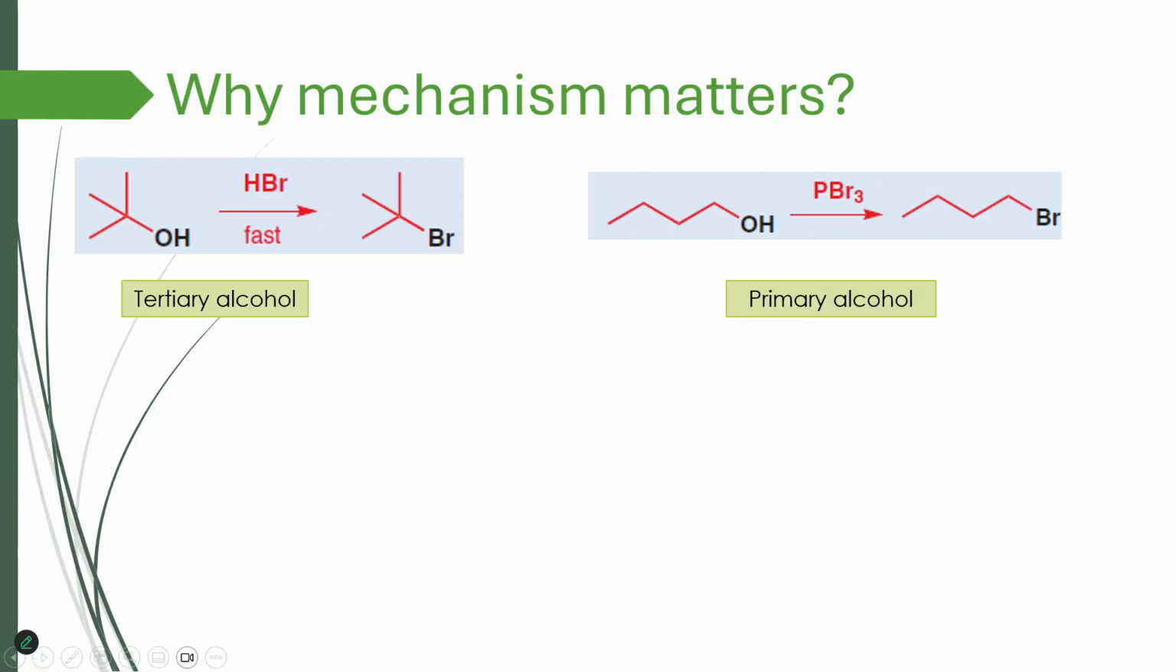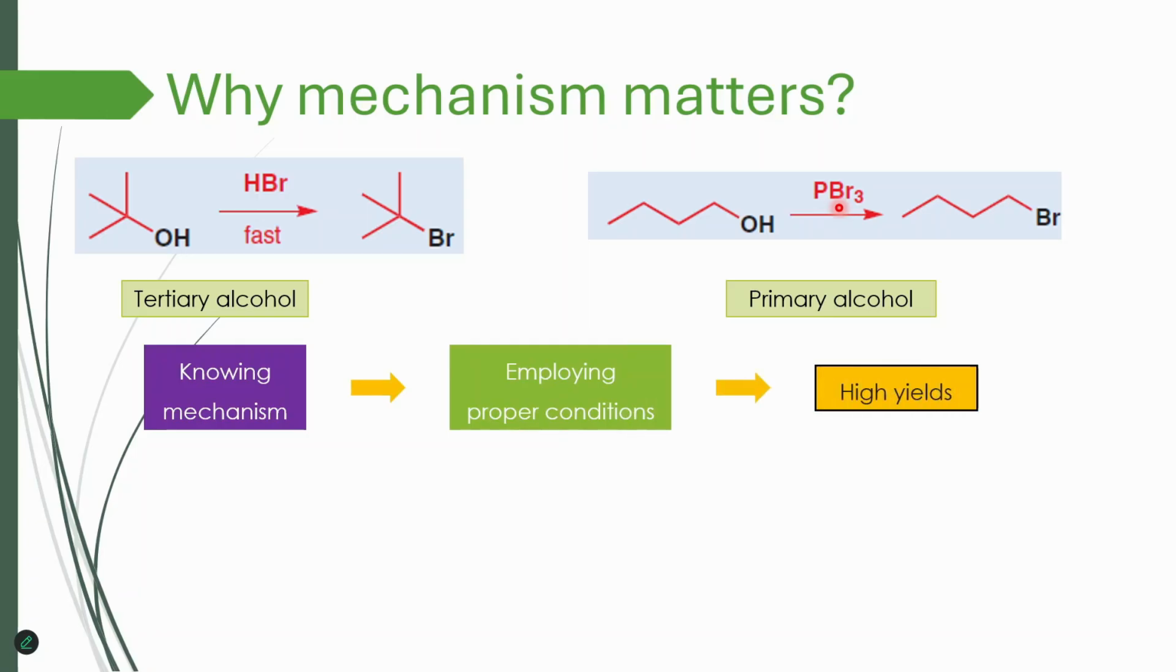So what happens here is that when it is tertiary alcohol, I am just using hydrogen bromide as my reagent in order to perform this transformation. But when I use primary alcohol, I have to use another reagent. So the main point here is that if we know which mechanism a compound reacts by, we know what sort of conditions we have to employ in order to get high results, not just in substitution, but in any reaction.